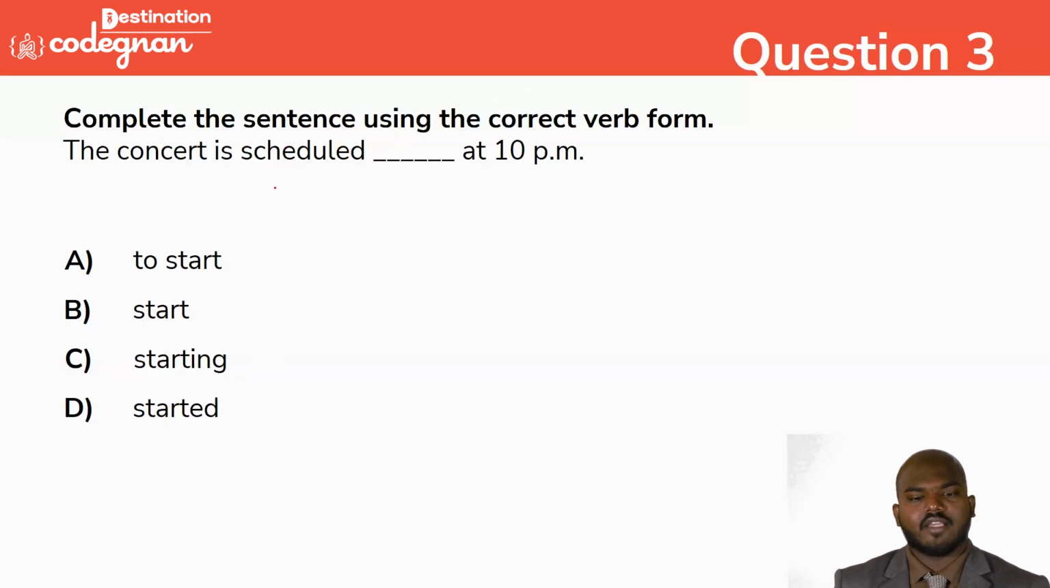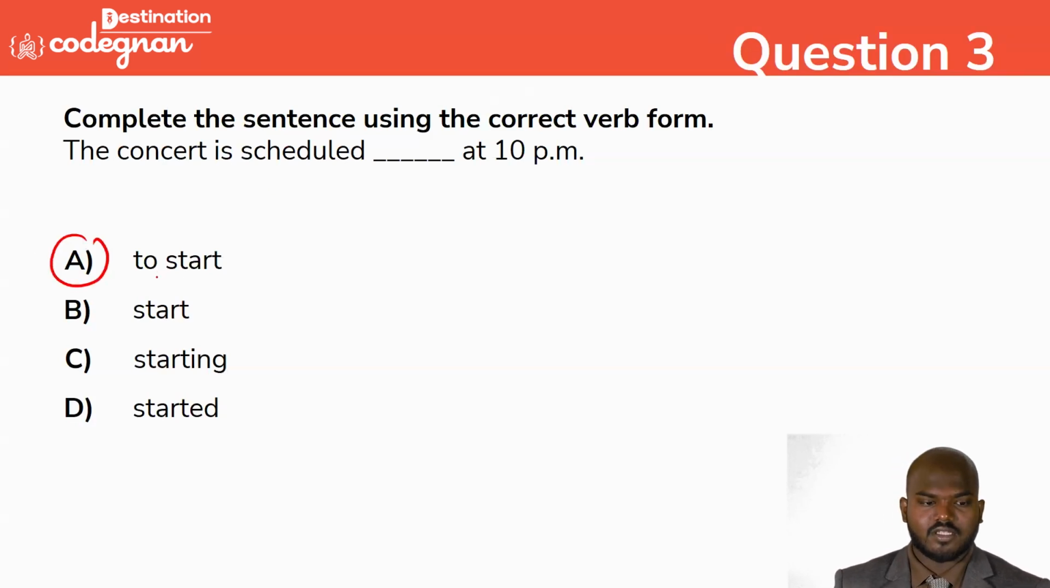The concert is scheduled dash at 10 p.m. What will you say? So here in this one, what is the answer? The concert is scheduled to start at 10 p.m. Concert is scheduled start at 10 p.m. Concert is scheduled starting at 10 p.m. Concert is scheduled started at 10 p.m. So the answer is option A.